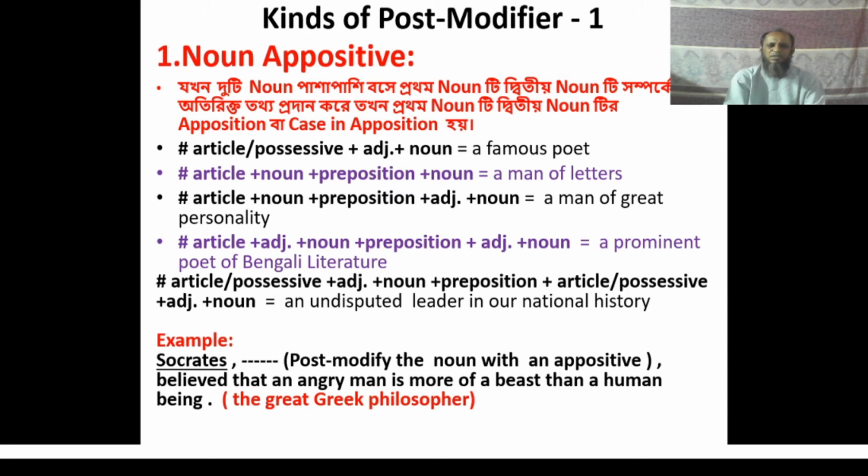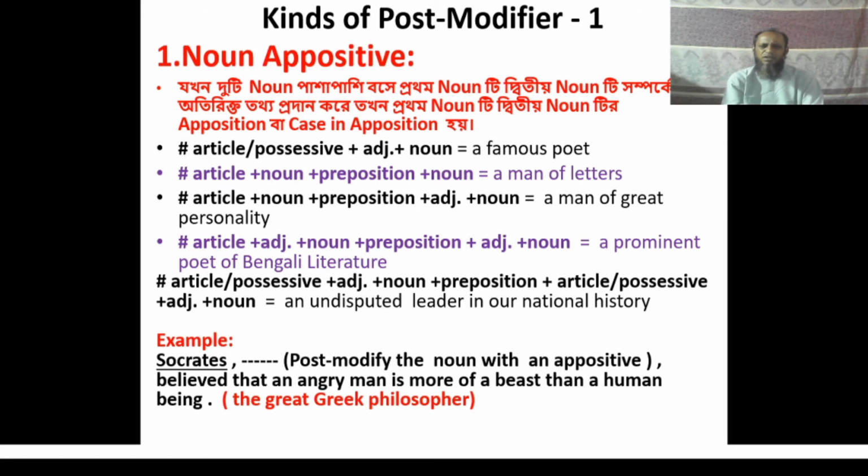You can use article or possessive plus adjective plus noun to make a noun appositive. That is a famous poet. You can also use the second structure, article a, noun man, preposition of, and noun letters. That is a man of letters. The third structure consists of article a, noun man, preposition of, adjective great, and noun personality.